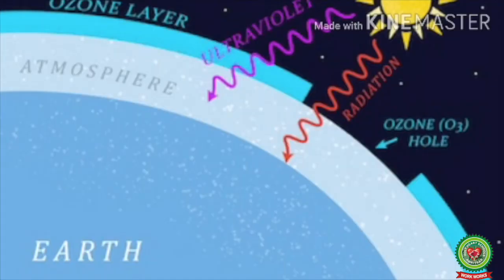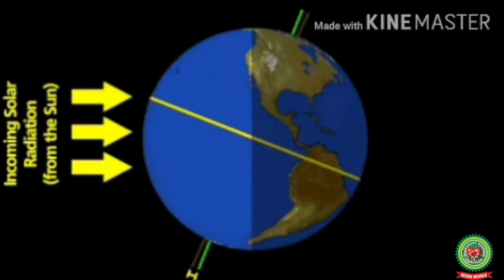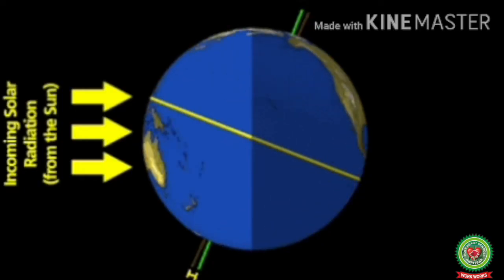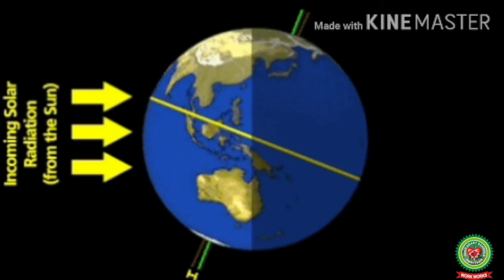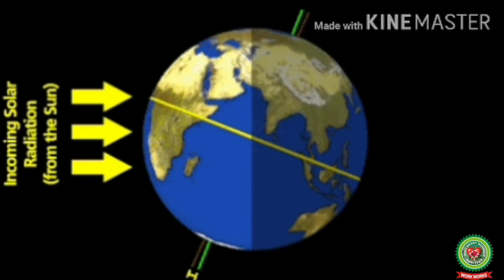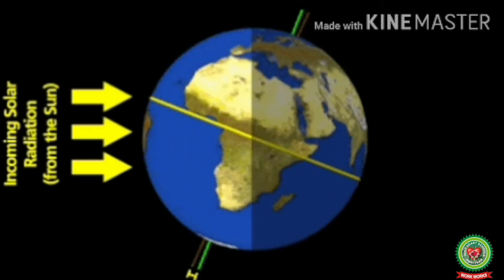Now next we have the amount of atmosphere to be crossed. As we have learnt in the inclination of rays, the equator receives vertical rays whereas the pole receives slanting rays of the sun. The sun and the earth are spherical in shape, so the vertical rays travel less distance, so they encounter fewer clouds, dust particles, gases, and water vapors. So heat loss is less here, and on the other hand the slanting rays travel more distance, so they have to face more dust particles, clouds, and gases. So the heat loss by reflection and absorption is more.